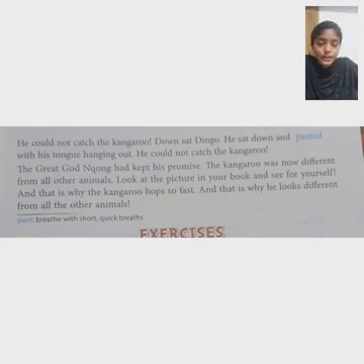His hind legs became stronger, his tail became broader, longer and stronger, and his front legs became shorter. The kangaroo was now different from all other animals. No animals look like it. Look at the picture in your book.